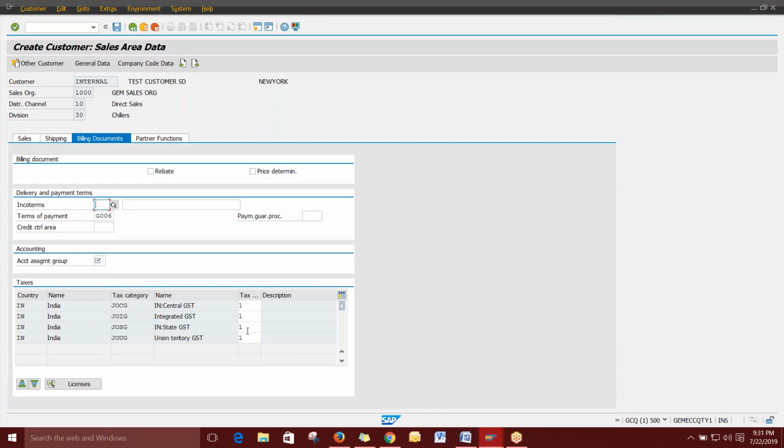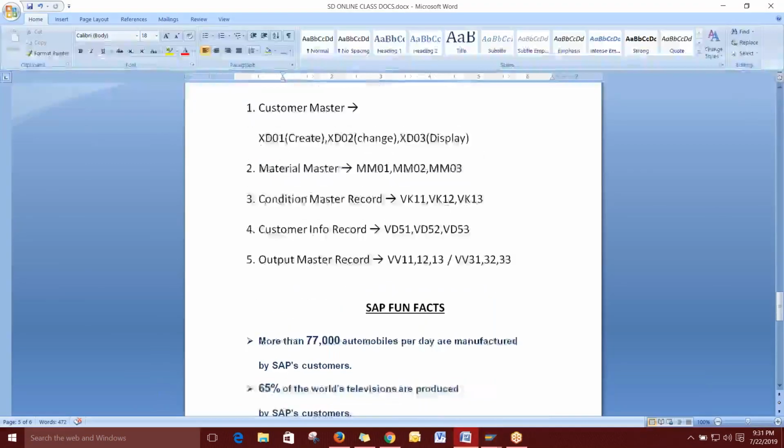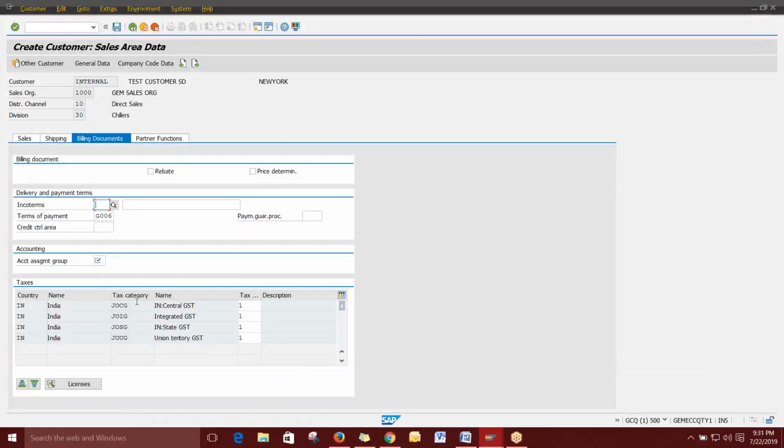I'm just giving the tax here. It is not mandatory. Anyhow, we are going to maintain the condition tab, that means the condition master. So the third thing is condition master. In this condition master, we will be maintaining the tax. So here I'm just giving something, it is not mandatory.